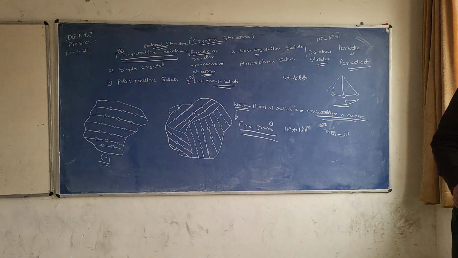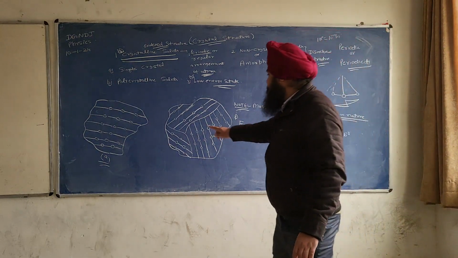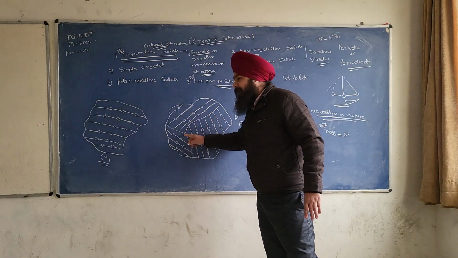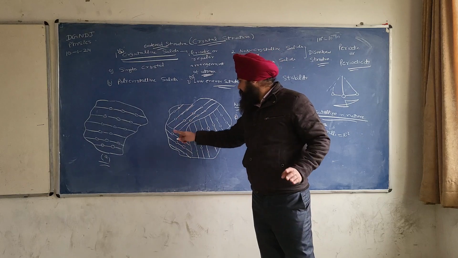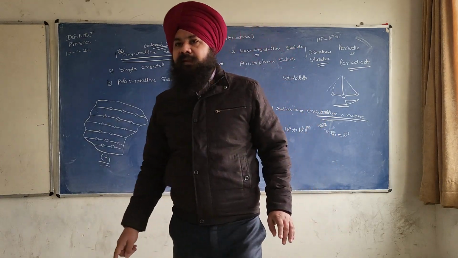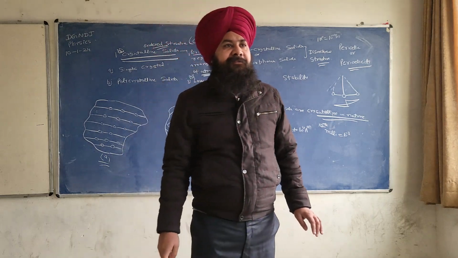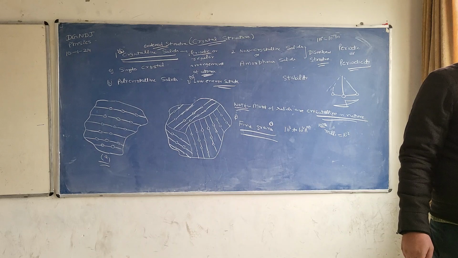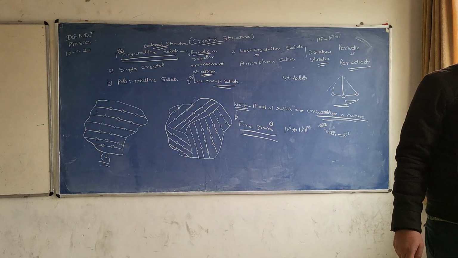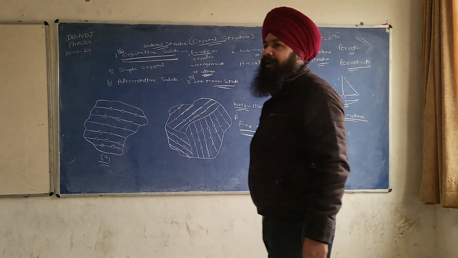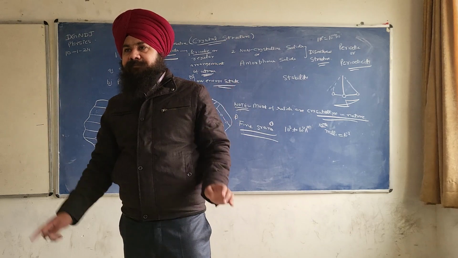Which are separated by well-defined boundaries in different directions.